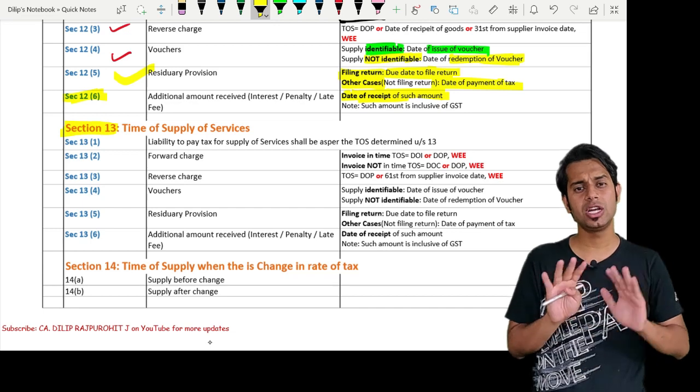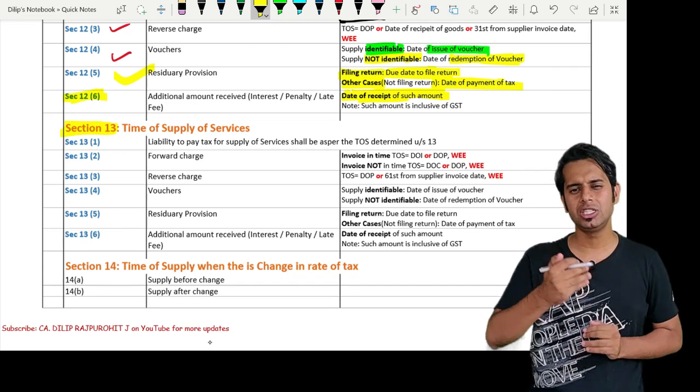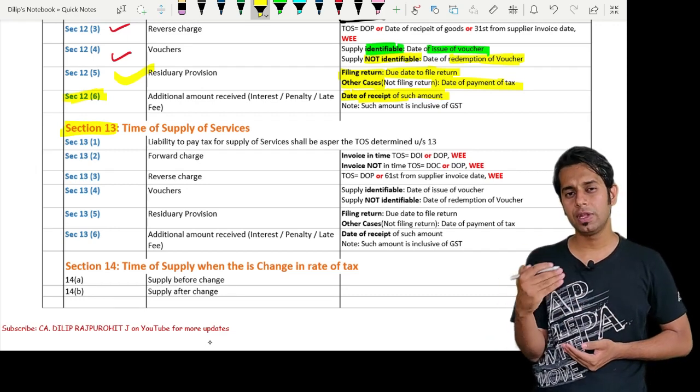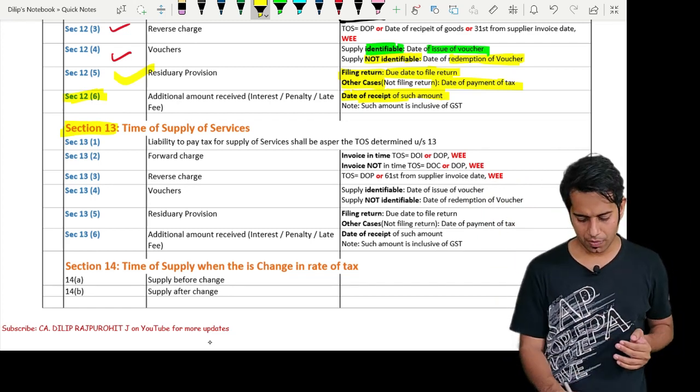From the contract, see whether the amount of payment is known, due date is not known, amount is known. When how much is required to be paid is known, then invoice is required to be issued on or before receipt of such amount. And if the payment is linked to completion, then invoice is required to be issued on or before completion.